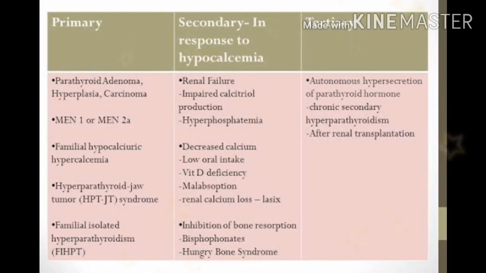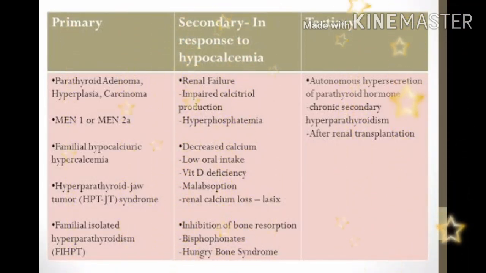The next, causes. According to types, it is described in primary, secondary and tertiary causes. In primary, parathyroid adenoma. Parathyroid adenoma is a benign tumor of the parathyroid gland. Then hyperplasia. Hyperplasia is the enlargement of an organ or tissue. Then carcinoma. Carcinoma is a cancer. It is a malignant cancer that develops from epithelial tissue in the body.